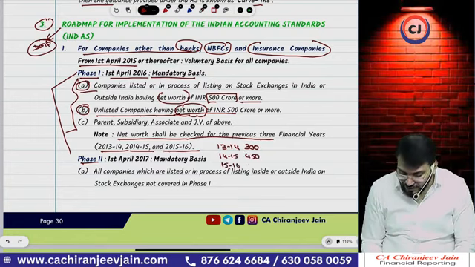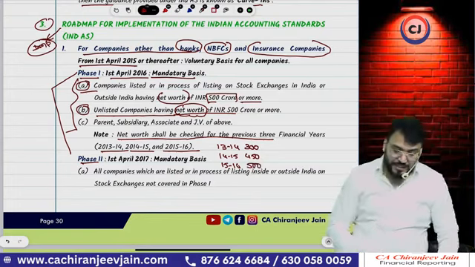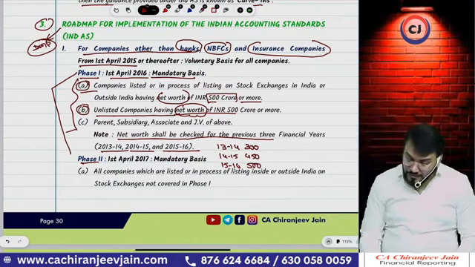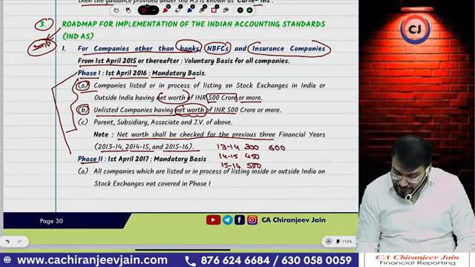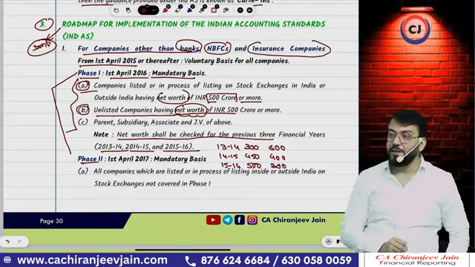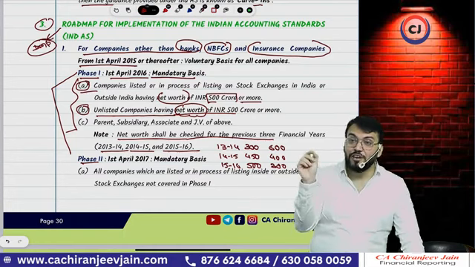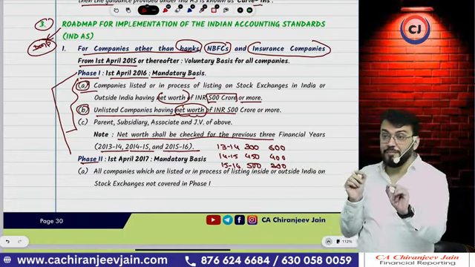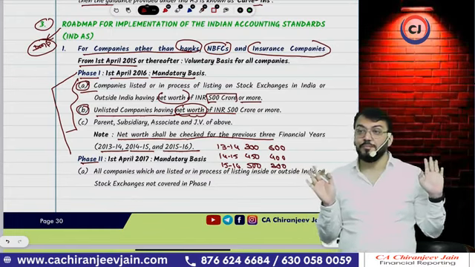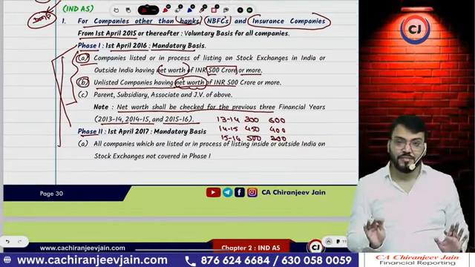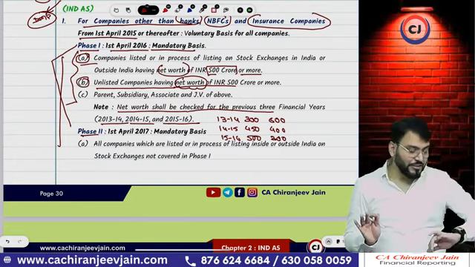And 15-16, it is 500. Whether Ind AS is applicable or not applicable? Applicable. 13-14, it was 600. Then 400. Then 300. Is it applicable or not applicable? Applicable from which date? 1st April 2016. This type of question can be asked in MCQs, multiple choice questions. Correct. I think phase 1 you have understood.